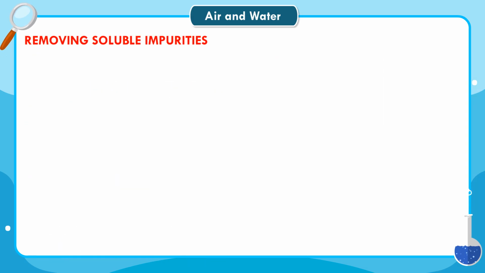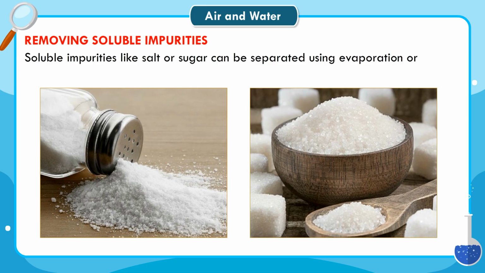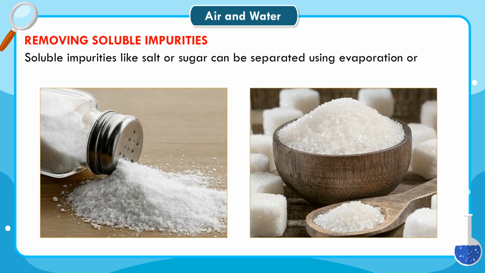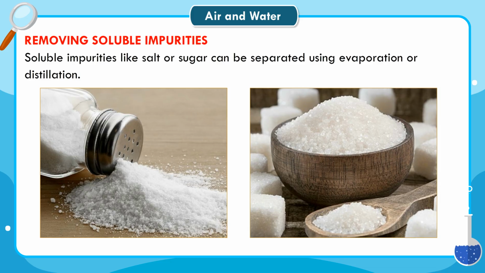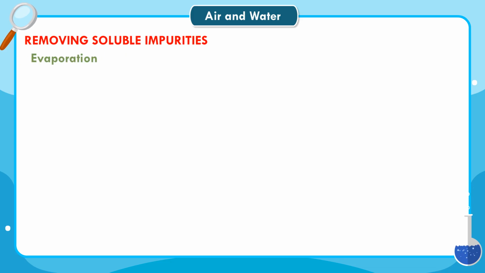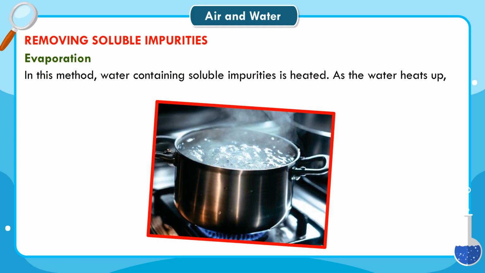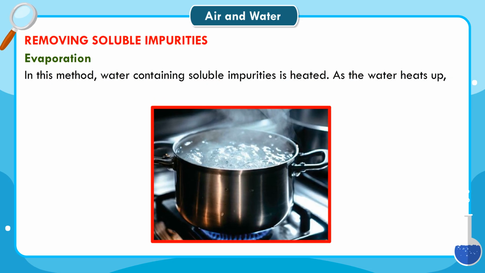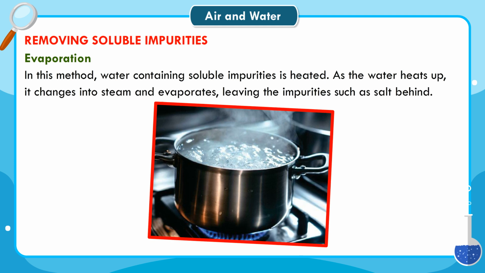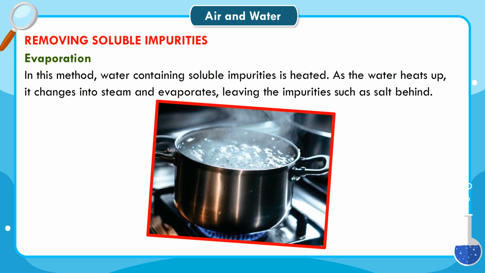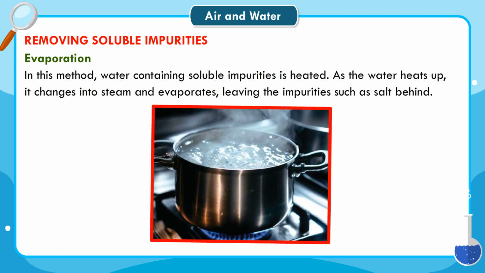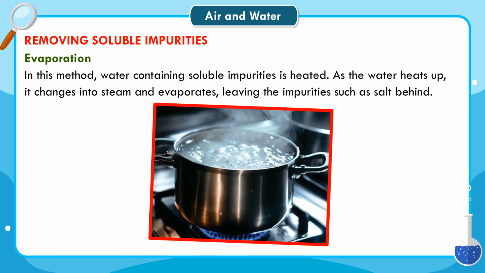Removing soluble impurities. Soluble impurities like salt or sugar can be separated using evaporation or distillation. Evaporation. In this method, water containing soluble impurities is heated. As the water heats up, it changes into steam and evaporates, leaving the impurities such as salt behind.